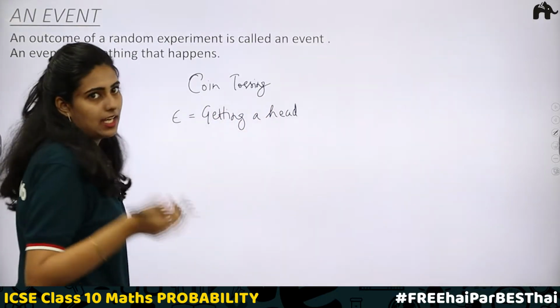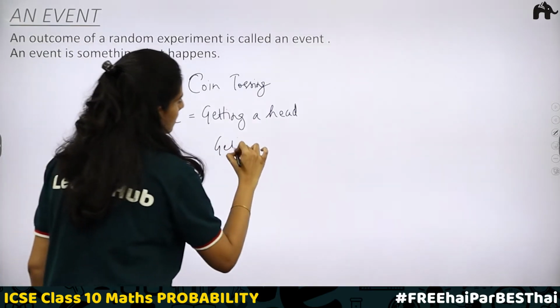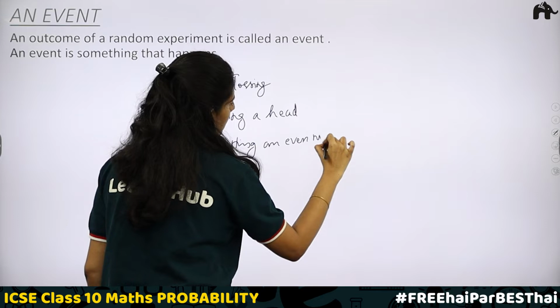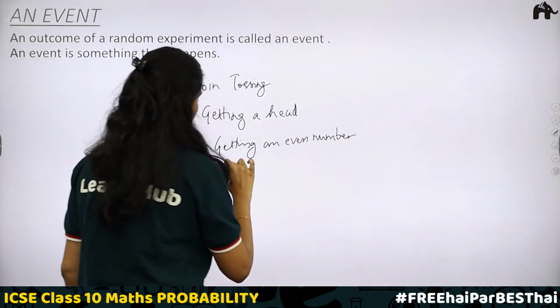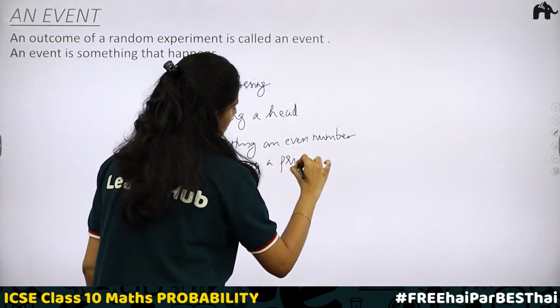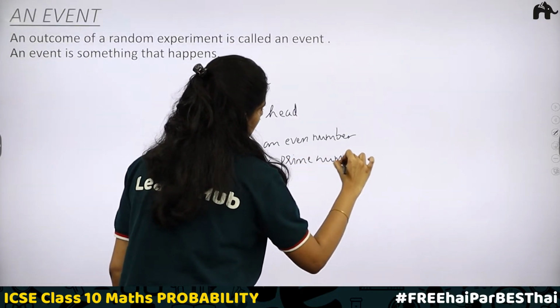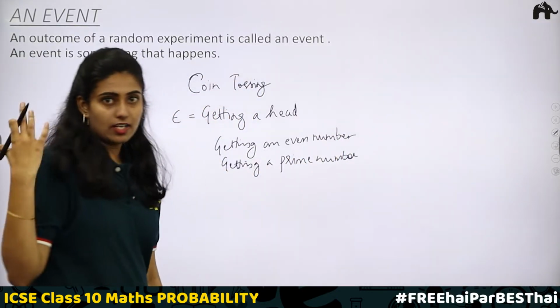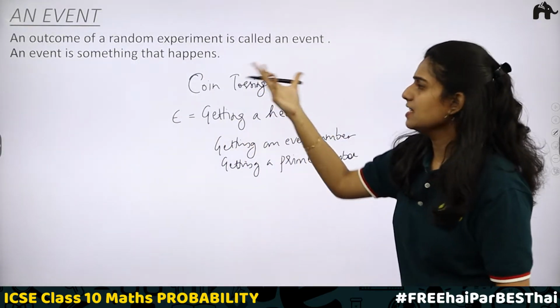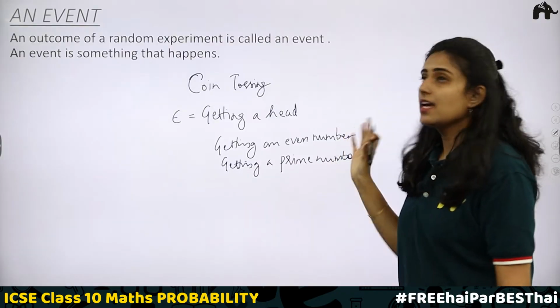Then when you roll a dice, getting an even number, or getting a prime number, then getting 1, getting 2. All these are events. An outcome of a random experiment is called an event.